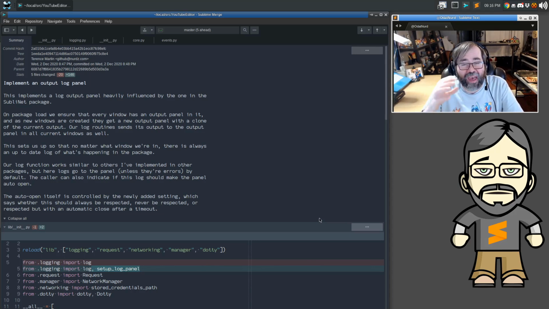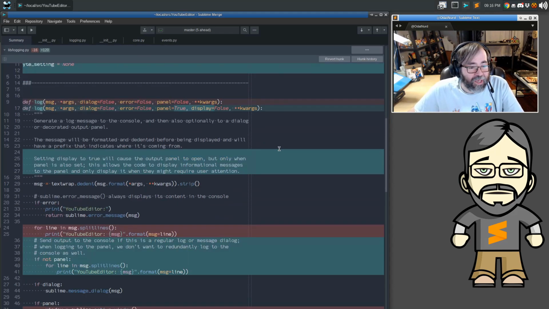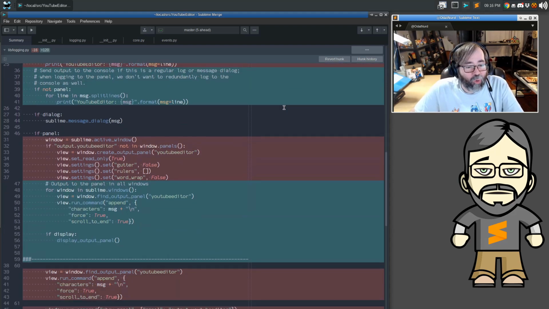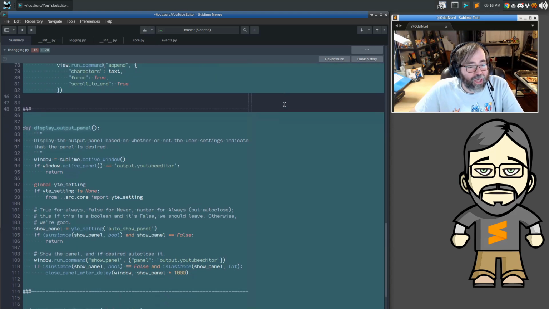That makes sure that the console as a whole is kept clear and everything that has to do with YouTube editor and all of the requests that it's making end up being right inside of its own panel, which makes things a little bit nicer. Now, a part of the implementation of this operation is that the panel will, based on that setting, automatically go ahead and open itself. So we can see here I have the display output panel.